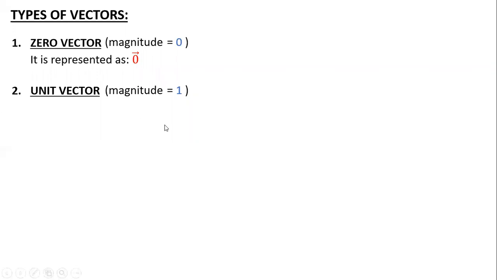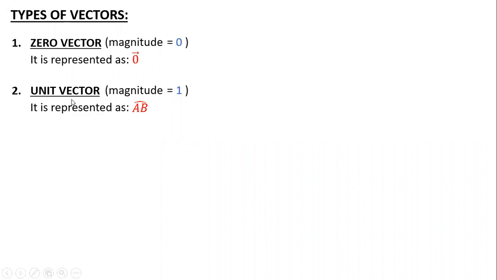A unit vector is not represented by an arrow; it is represented by a cap. If I put an arrow, it is a normal vector. But if there is a cap on its head, it is called a unit vector. Looking at the cap, you can say the magnitude of it is 1.